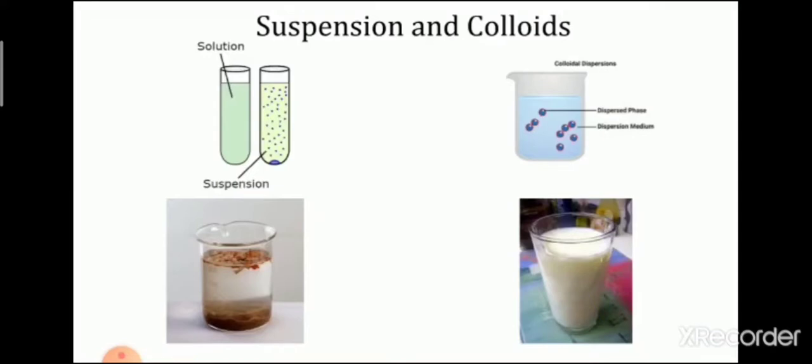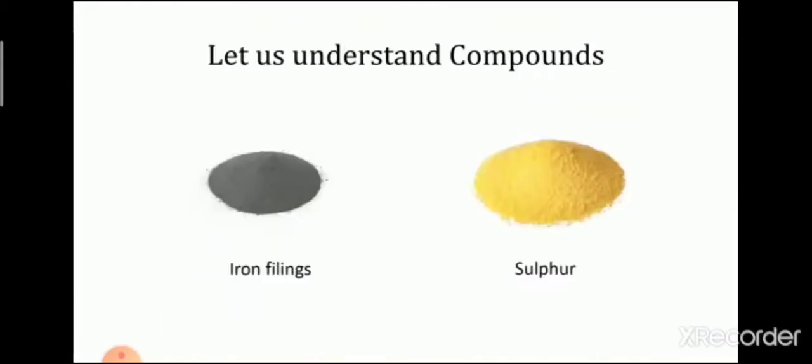Now, let us understand compounds. Compounds and mixtures are formed from two or more units. Whether these units are in a joint state with each other or separated decides whether the matter is a compound or a mixture. Let's do an experiment.